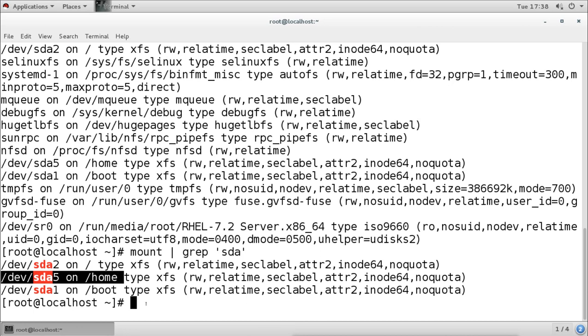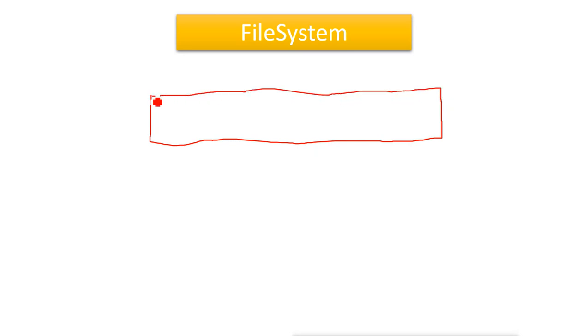Now what is an extended partition? Whether we create partitions in Linux or Windows, there are partitioning styles, and we have two. The first one is MBR, and the other one is GPT.